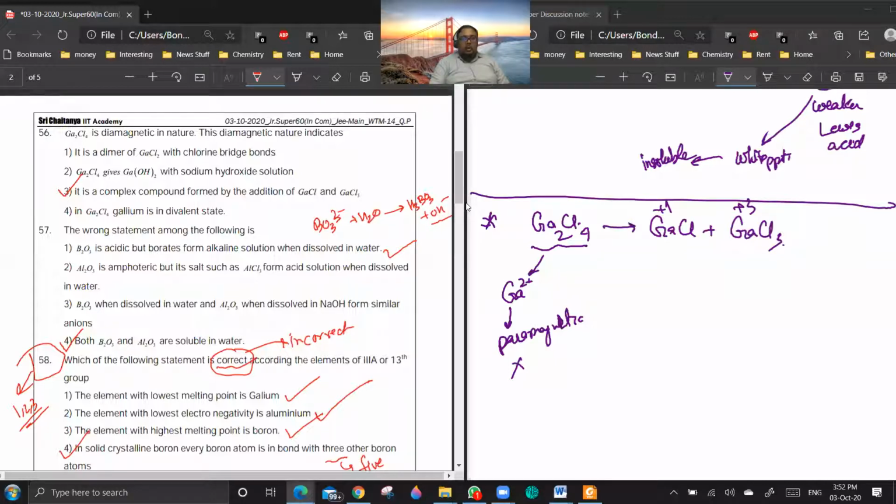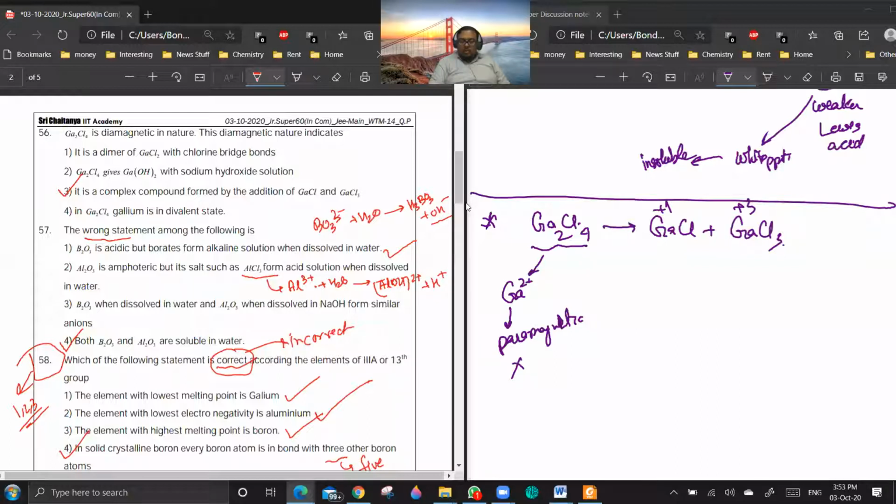Al2O3 is amphoteric. See, it is asking for the wrong statement. Al2O3 is amphoteric, but its salt such as AlCl3 forms acidic solution. Because AlCl3 dissolves to give Al3 plus and 3Cl minus. Now Al3 plus will undergo cationic hydrolysis. Are you getting a point? Yes, sir. It will be giving Al(OH)2 plus and H plus.